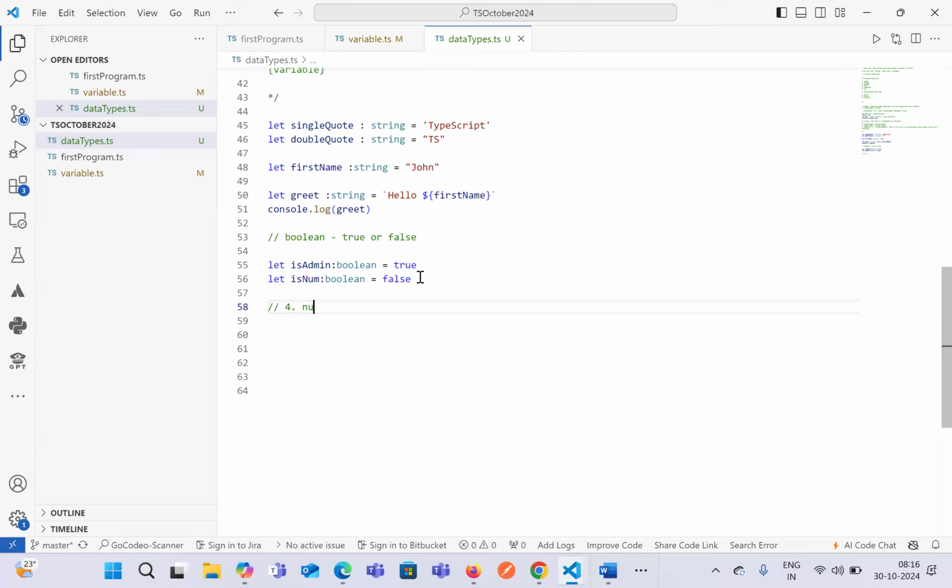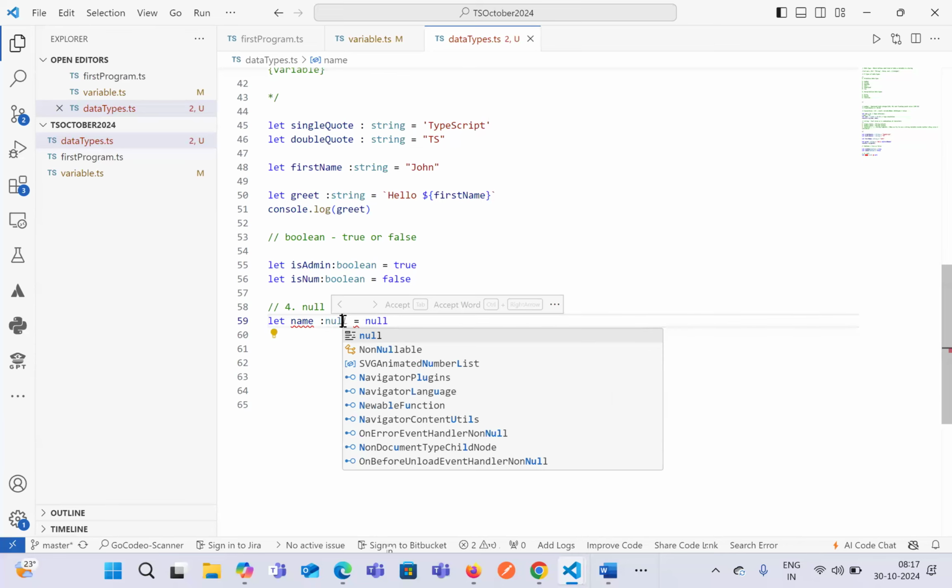Now the fourth one is known as null. Null is also a data type in TypeScript as well as in JavaScript. Whenever we do not assign any value to a variable and mark it as null, it represents a null data type. So this data type basically represents the absence of a value. That means there is no value assigned to a variable. For example, let name string equals null. Here we have to define it as null.